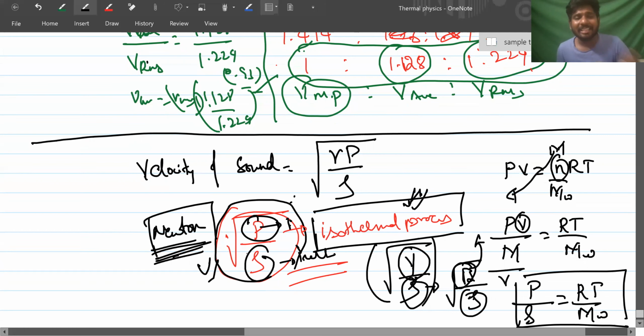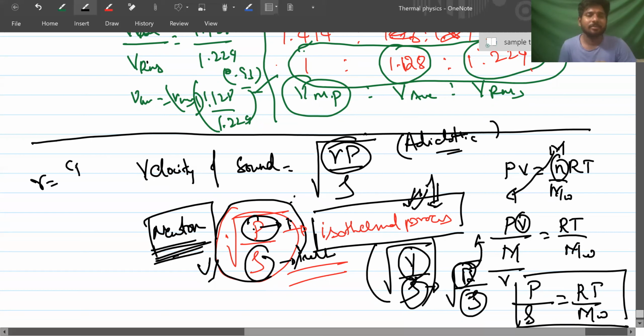Laplace said that this is not an isothermal process, it should be adiabatic. If it is an adiabatic process, the bulk modulus is not P, it is gamma P. Gamma is Cp by Cv, which you will study later in thermodynamics. Why did I teach you here? Because in the last 2 or 3 years, medical exams have asked this point and questions are formed on it.